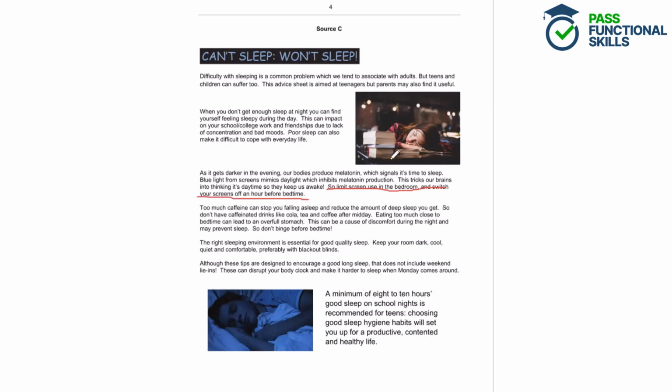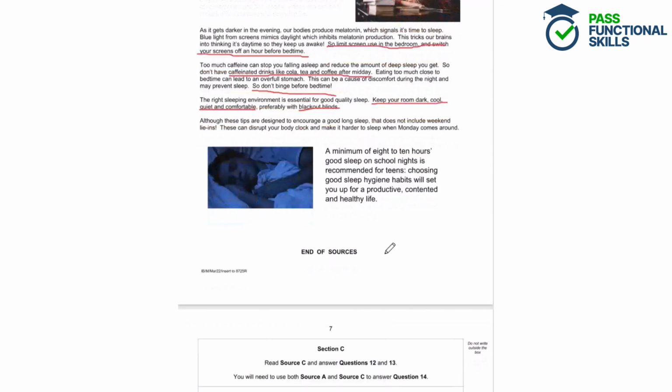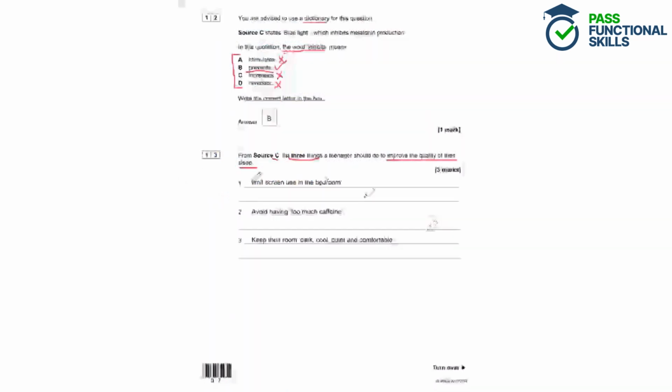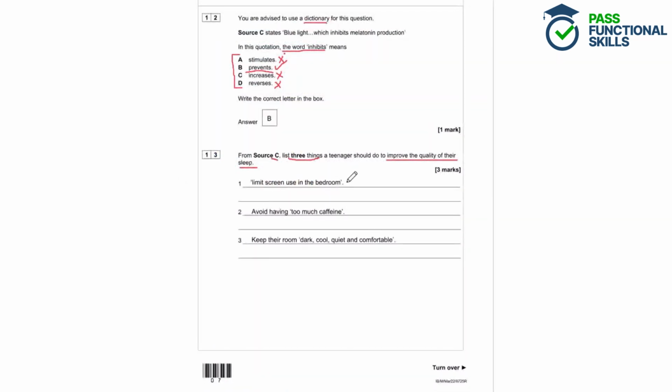They're also being asked to not binge before bedtime and not have caffeinated drinks like cola, tea and coffee after midday. And they're being told to keep their room dark, cool, quiet and comfortable, and maybe even use blackout blinds. So these are all of the tips to improve their sleep. So here the student's written, limit screen use in the bedroom, avoid having too much caffeine and keep their room dark, cool, quiet and comfortable. They've used quotes from the source to make sure that they're getting the correct answers there.